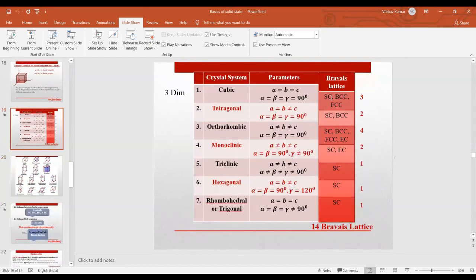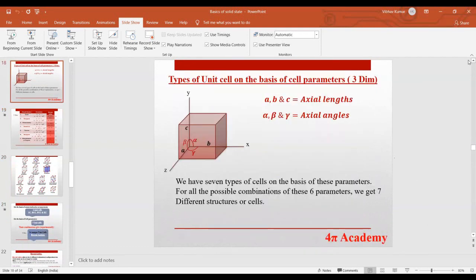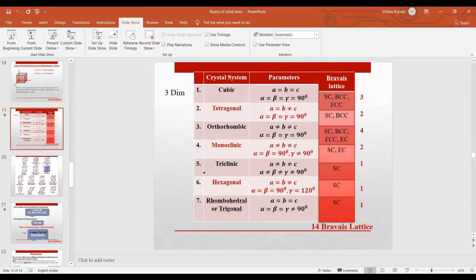Okay, guys. So what we have told you is that on the basis of parameters, you have 7 types of crystal systems. You can take different combinations of A, B, C and alpha, beta and gamma. If A equals B equals C, and alpha, beta, gamma are all equal to 90 degrees, this kind of structure is known as the cubic structure.